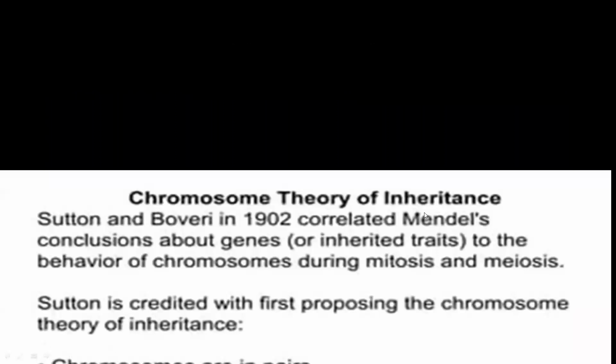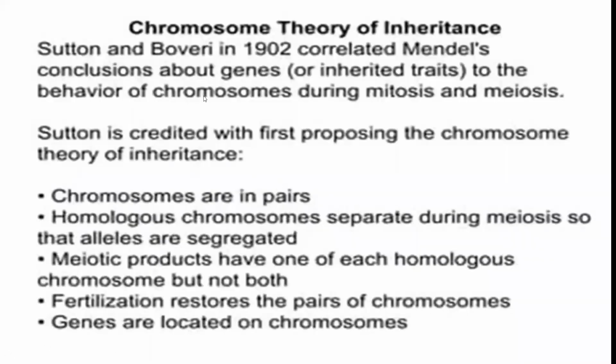Okay. So what it is saying is, in this chromosomal theory of inheritance, Sutton and Boveri in 1902 correlated Mendel's conclusion about genes, the factors he used to say, or inherited traits, to the behavior of chromosomes during mitosis and meiosis. What happens to the chromosomes during mitosis and meiosis was related to Mendel's work. Sutton is credited with first proposing the chromosome theory of inheritance. Now this you all know, chromosomes always occur in pairs. So if you consider a human being, there are 46 chromosomes, 23 pairs.